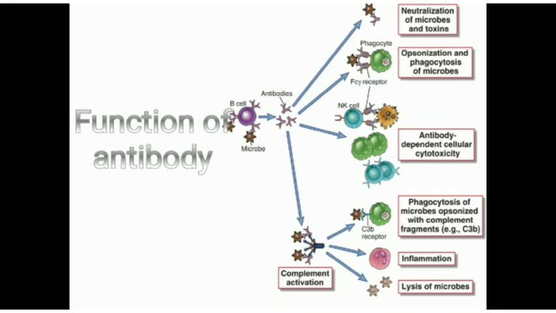Other than that, they prevent the agglutination of antigen, make the precipitation of antigen, neutralize the antigen, and perform tissue fixation. They also perform the function of chemotaxis, and also the activation of mast cells and basophils. So these are some functions and also the information related to the antibody molecules.